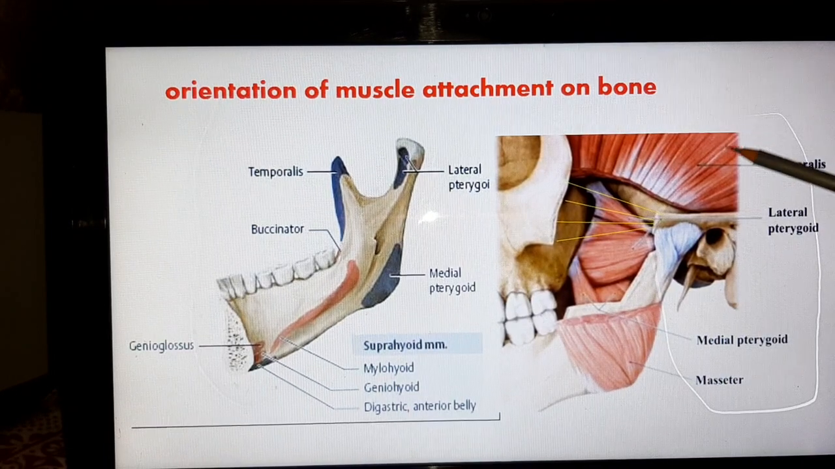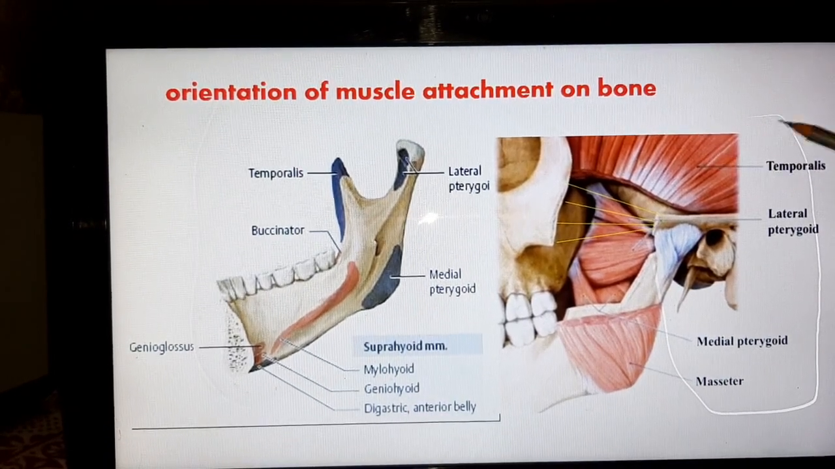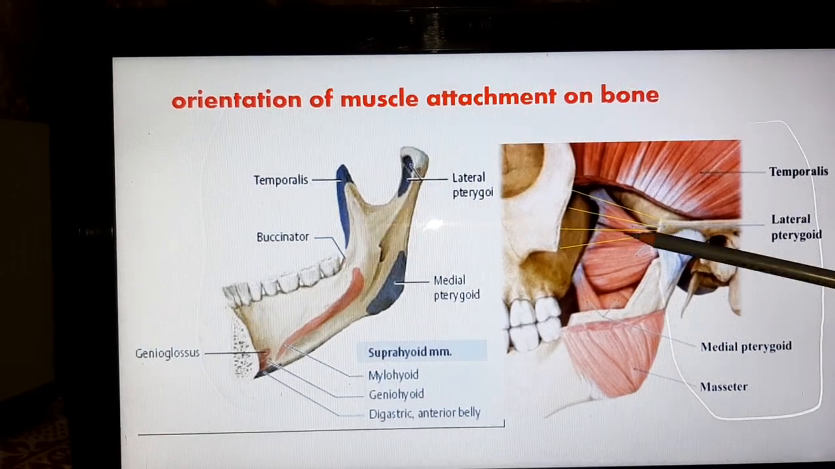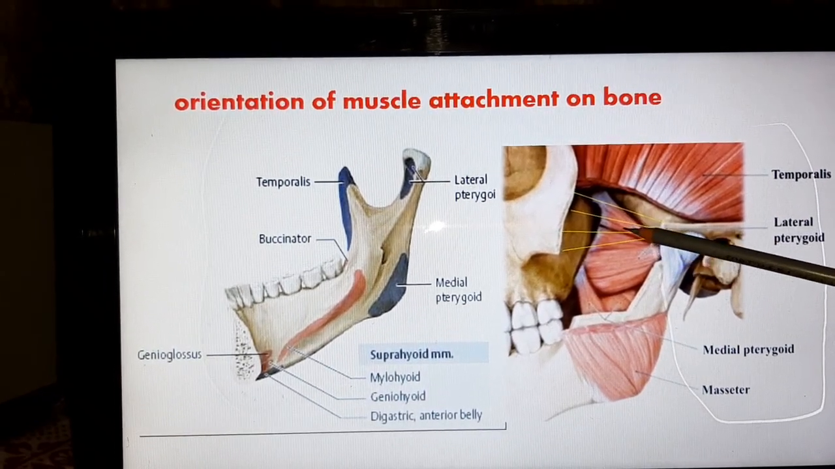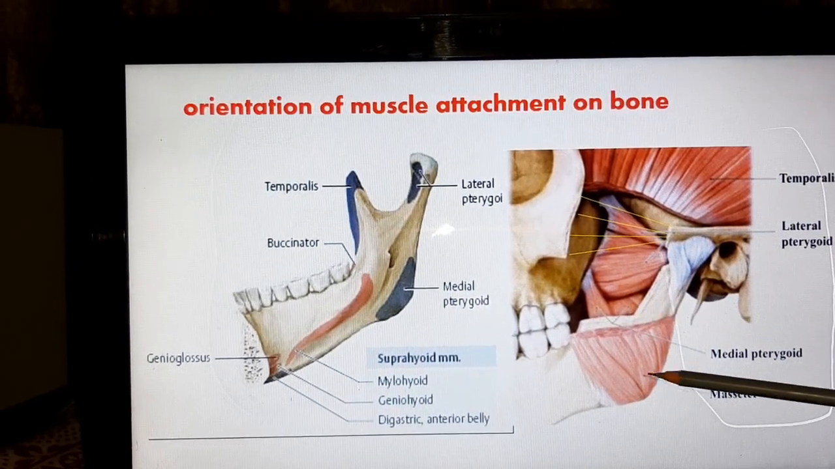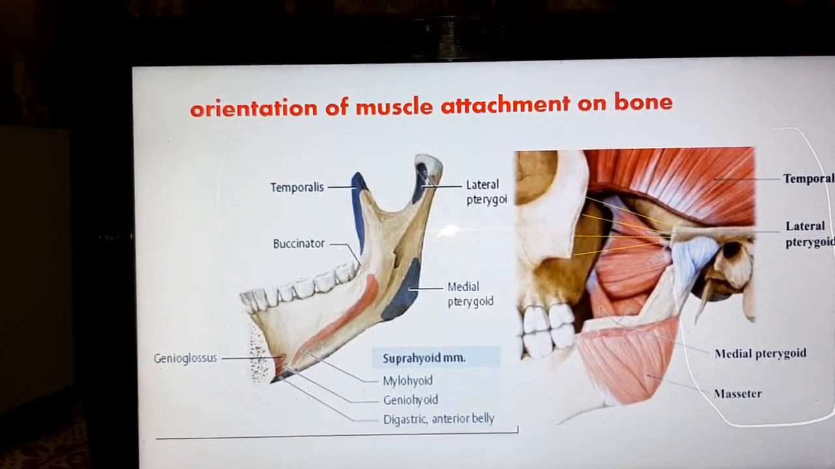In the second atlas, you have to see this one is the temporalis muscle present in the temporal fossa, this one is the lateral pterygoid muscle, and this is the medial pterygoid muscle, and this one is the masseter muscle.